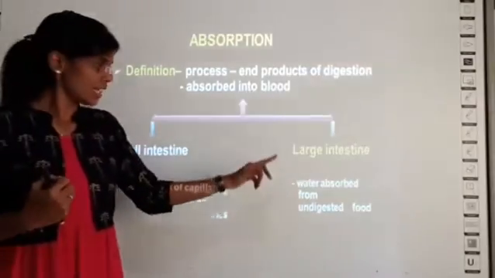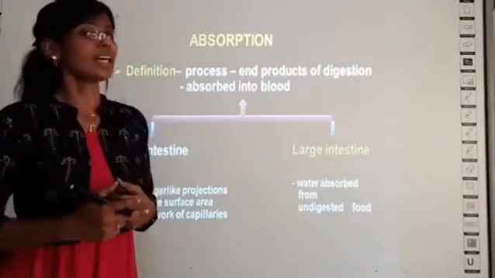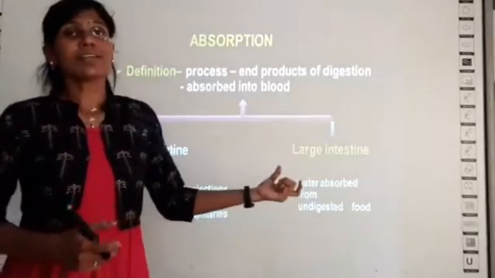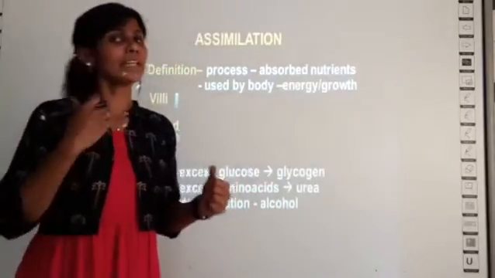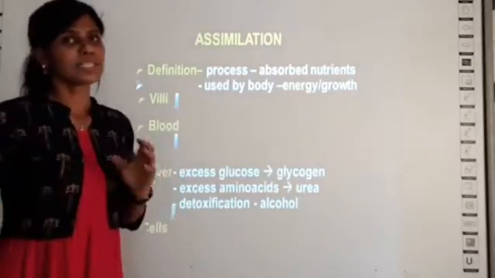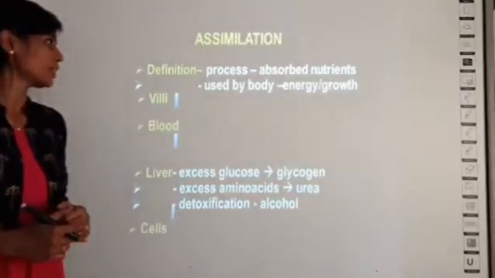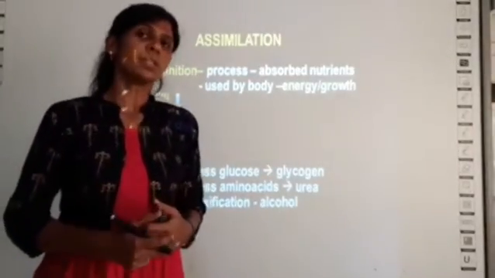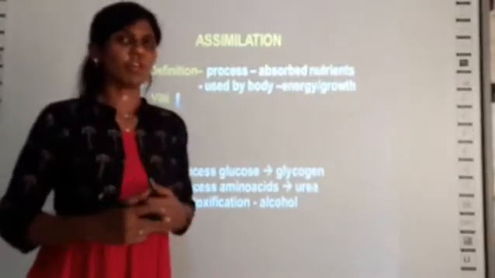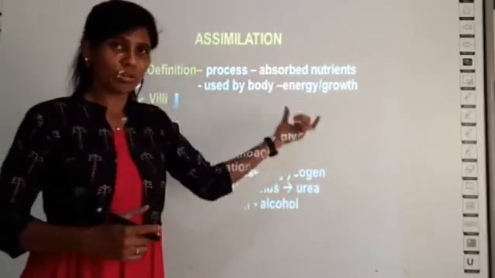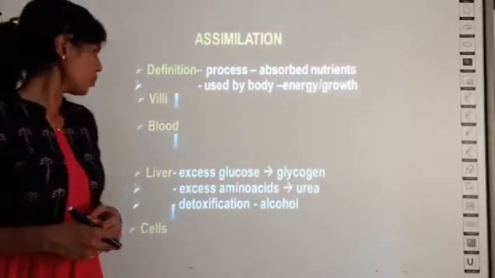In the case of the large intestine, water can be absorbed, and the water essential to your body will be absorbed back into your body, and only the unwanted water will be released out in the form of urine. Then the next step is assimilation. In the process of assimilation, the absorbed nutrients are taken to every cell in your body for either the growth of the body or for providing the energy to your body.